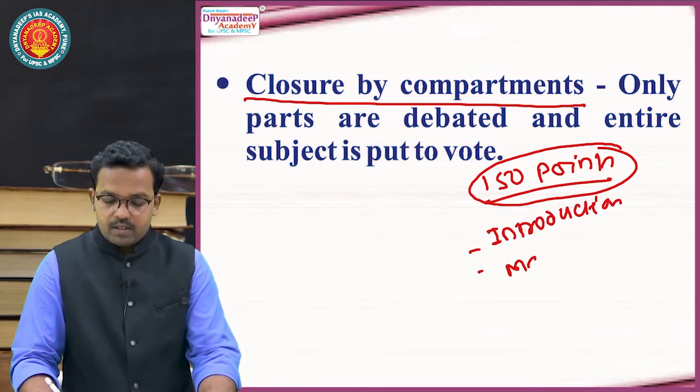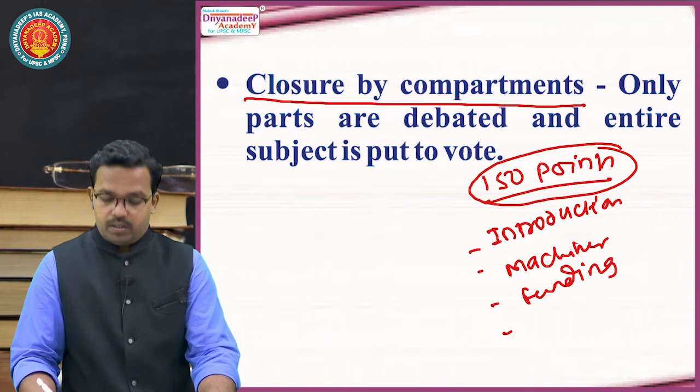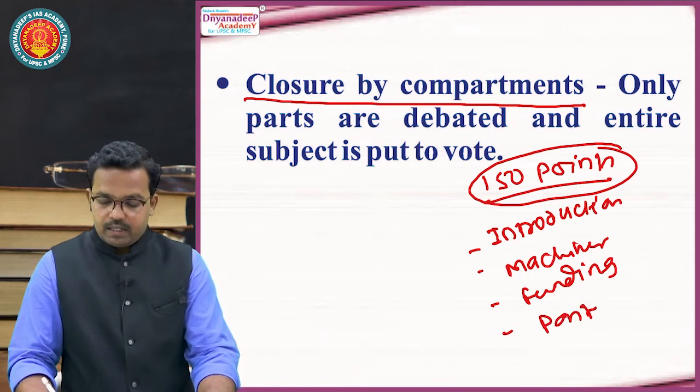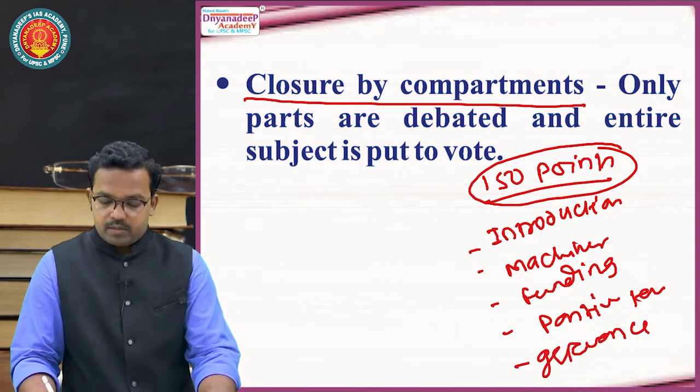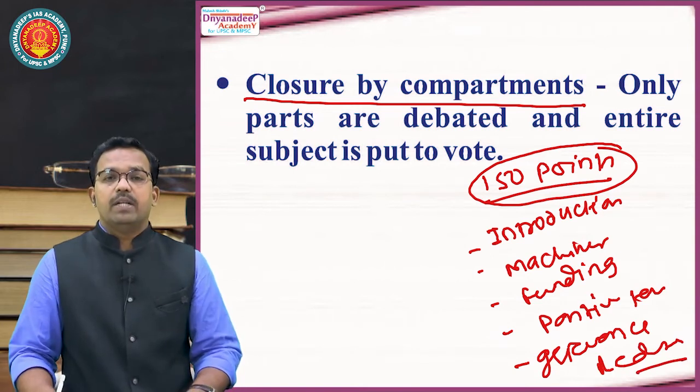Then this bill has a machinery. Then a particular funding pattern, how funds will come. Then certain positive targets that must be achieved. And finally, a grievance redressal mechanism where the problems of the stakeholders will be discussed.